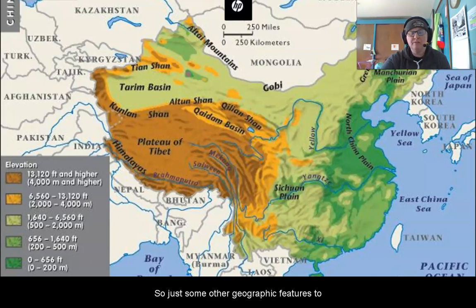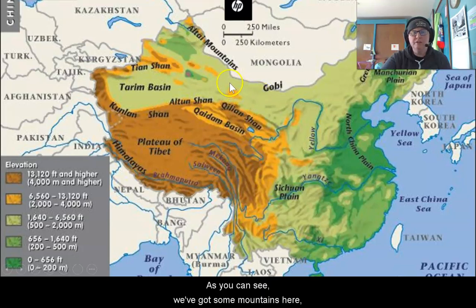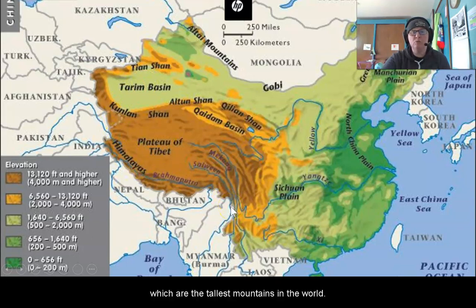So, some other geographic features to call your attention to. This area up by Mongolia is the Gobi Desert. That's an area that's very dry. Because it's so far north, it's not the same kind of hot like we tend to think of with deserts, but it's very dry and there's not a lot of plant life there. And then we've got some mountains here. These are the Himalaya mountains, which are the tallest mountains in the world.